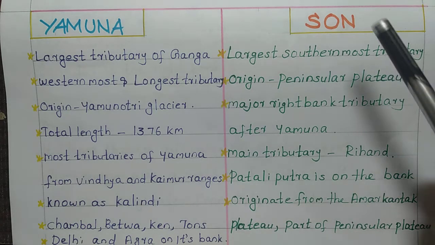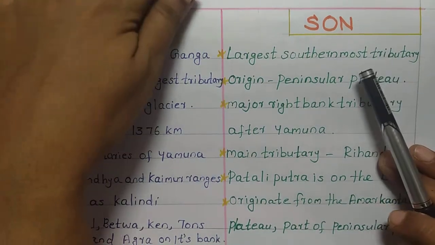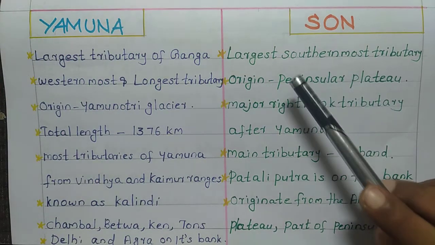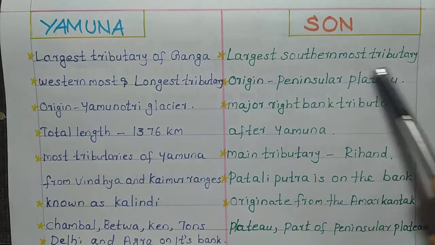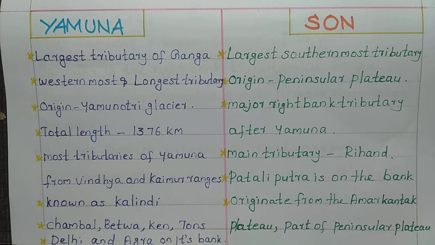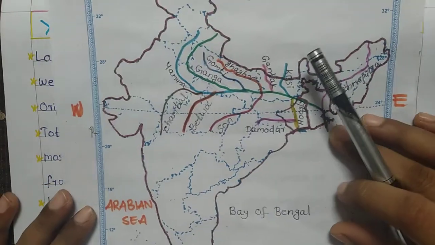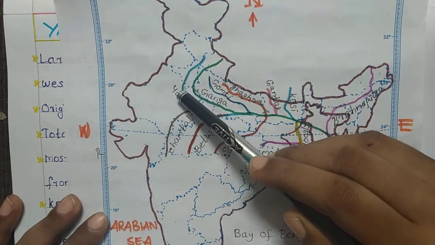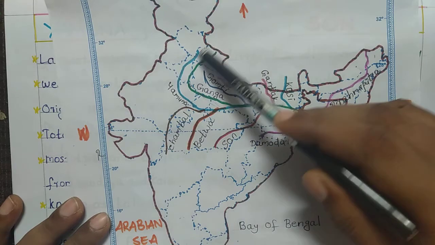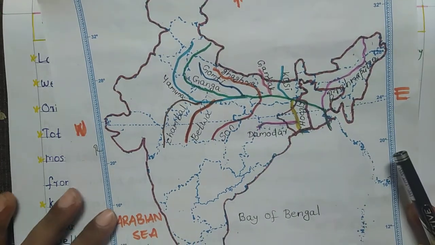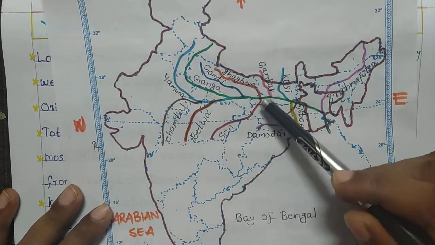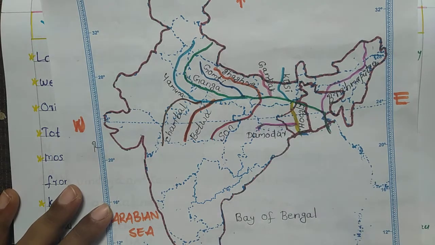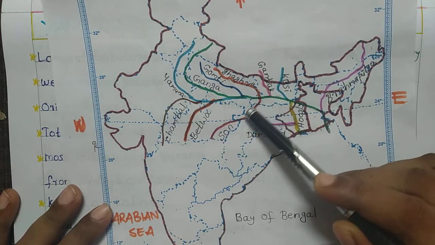Now let's discuss river Son. Son is the largest southernmost tributary. You can see Yamuna is on the western side, here this is Ganga, and here you can see the river Son. This is the southern tributary.